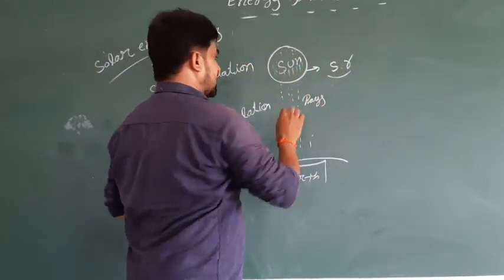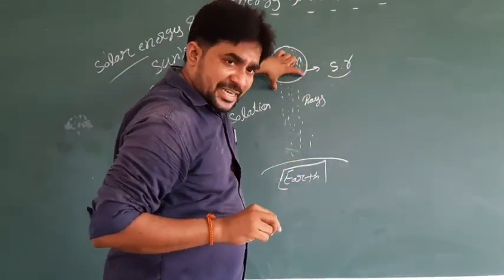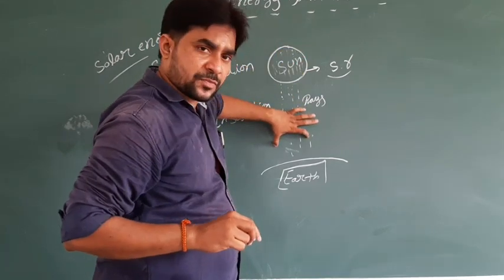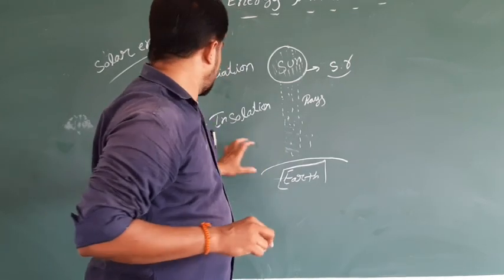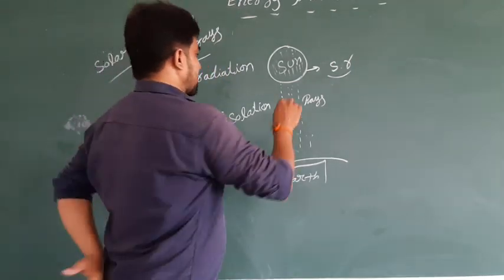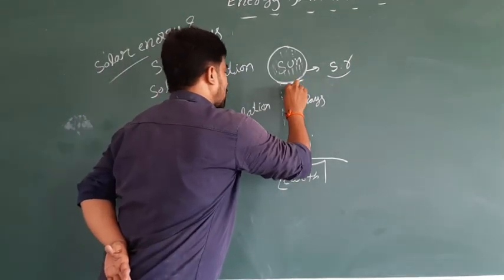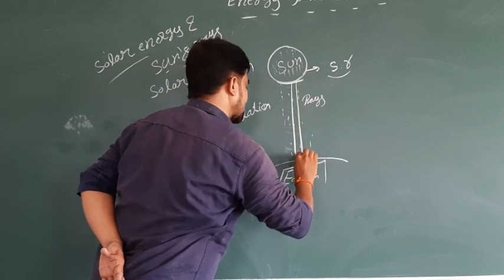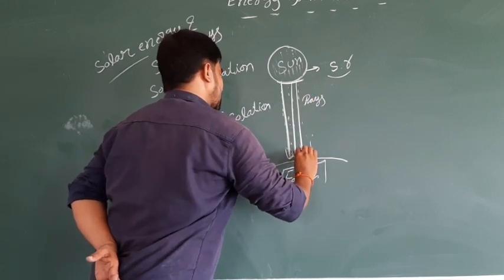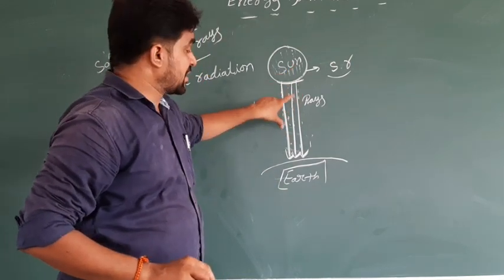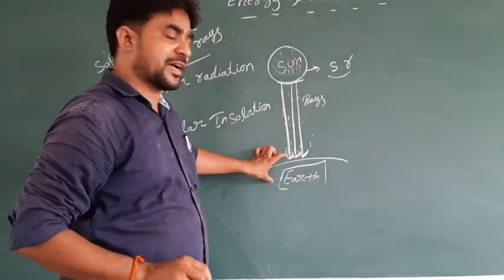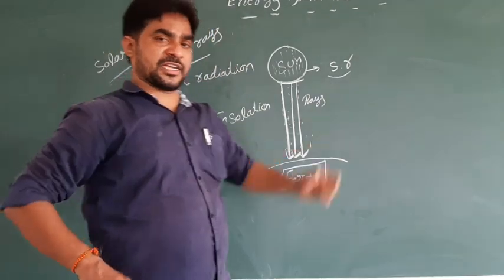This energy travels towards the earth. Then the earth takes it. So solar insolation means incoming solar radiation. This is called incoming. So this radiation going towards the earth is called insolation.